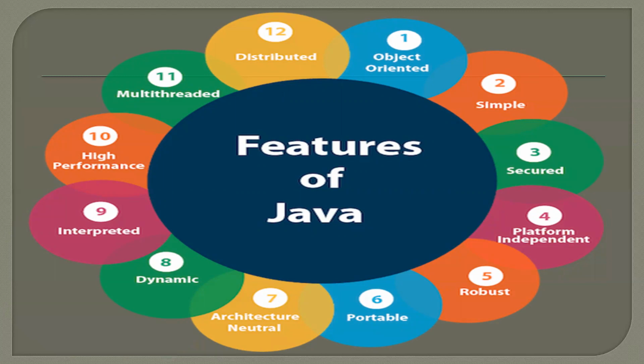If somebody asks what is Java, you have to say Java is an object-oriented, simple, secure, platform-independent, robust, portable, architectural neutral, dynamic, interpreted, high-performance, multi-threaded, distributed programming language. Right? I explained each and every feature of Java in the previous session. So people who don't understand the things here, please refer to the previous session. You will have some idea.